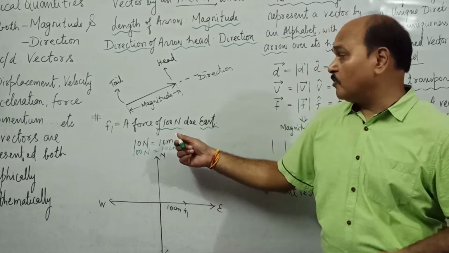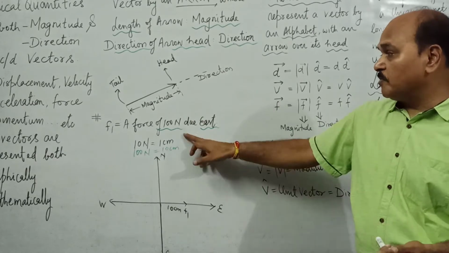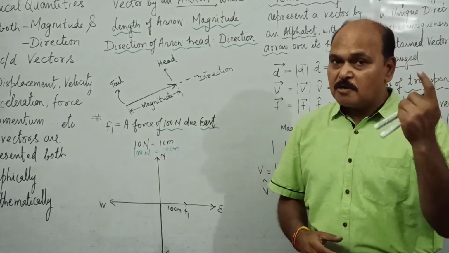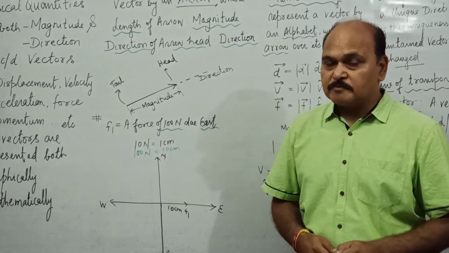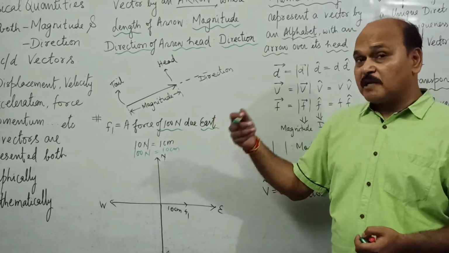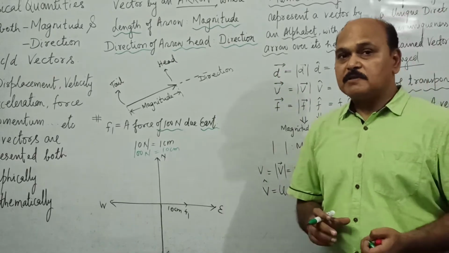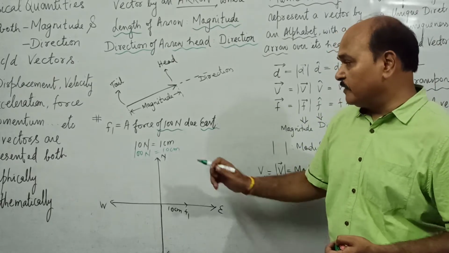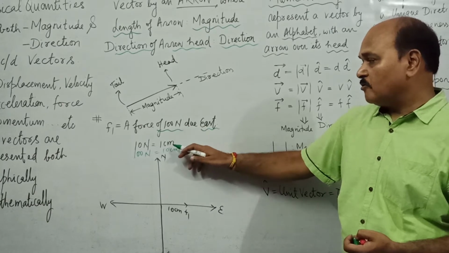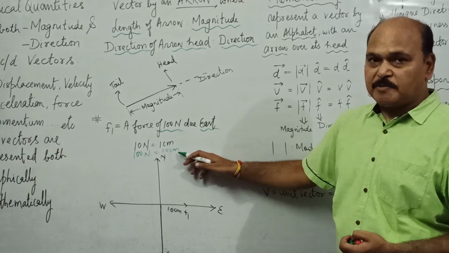But if we take a scale, say 1 Newton is equal to 1 centimeter, that means 100 Newton would be equal to 100 centimeter. So it is not possible to draw a line of 100 centimeter or 1 meter over your notebook. So we have to take the scale such that we are able to draw those lengths over our answer scripts or notebooks. So the convenient scale here is 10 Newton is equal to 1 centimeter. Therefore 100 Newton is going to be 10 centimeter.